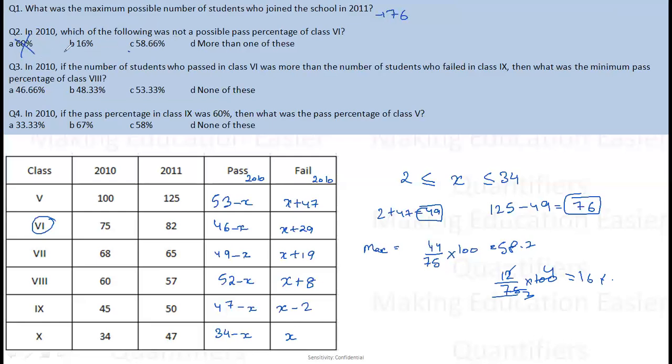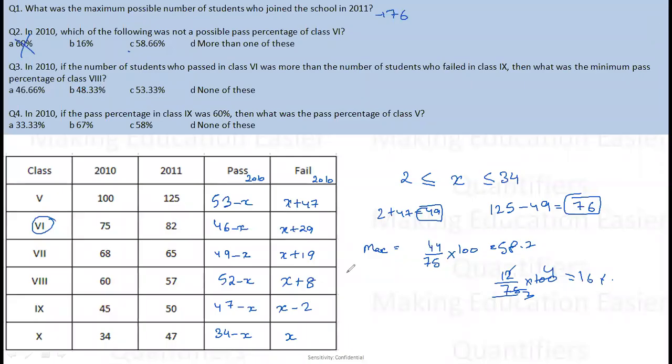So the minimum is 12 upon 75 into 100, which is 16. So 16 is the minimum number. So 16 is possible. 58.66 is also possible. So which value is not possible? 60 is not possible here. Let's move to the third question now.